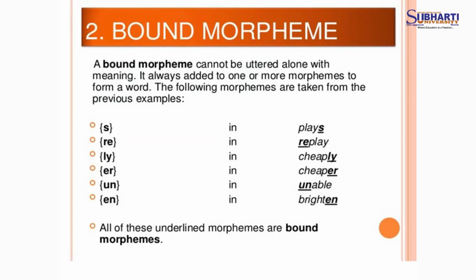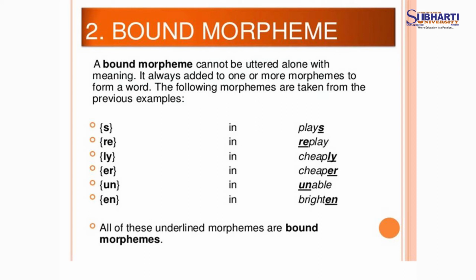Another word is cheaply, which I am taking as another example. Cheaply, C-H-E-A-P-L-Y. Ly is the bound morpheme. Similarly, unable. Unable is spelled U-N-A-B-L-E. That able means can do anything, and when un is added to able it makes unable; that un is the morpheme added to the word able.